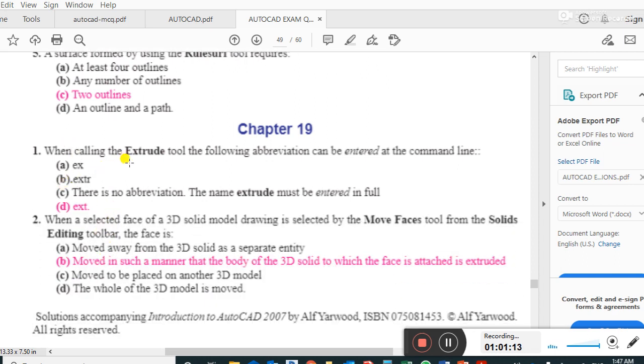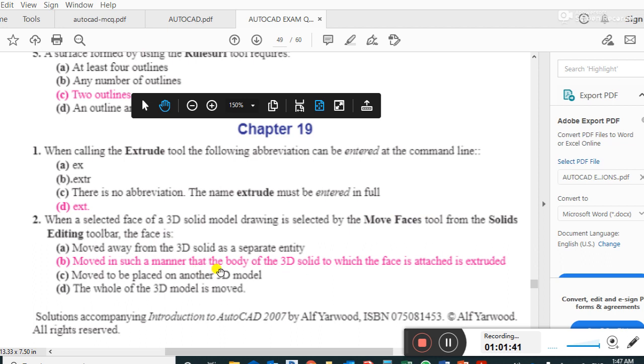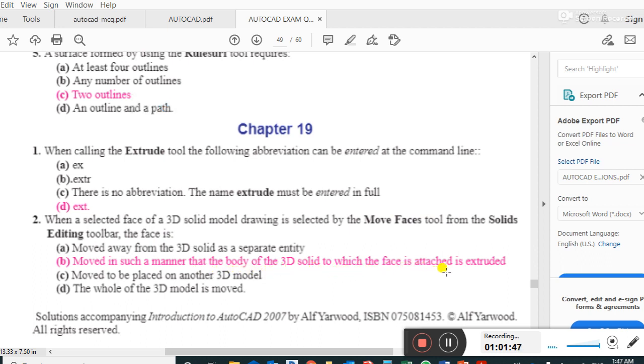When selecting the extrude tool, the following abbreviation can be inserted at the command line: EXT. When a selected face of a 3D solid drawing is moved by the move face tool from the solid editing toolbar, the face is moved in such a manner that the body of the 3D solid to which the face is attached is extruded.